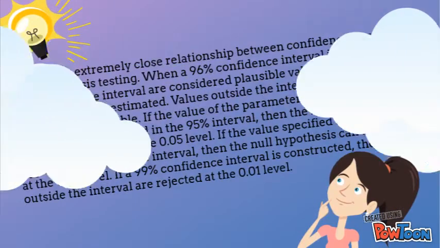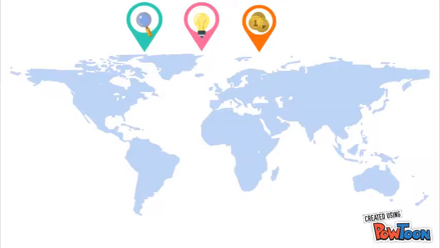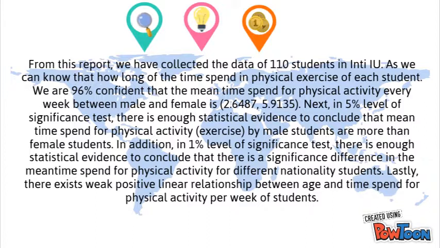And for part E, there is an extremely close relationship between confidence interval and hypothesis testing. With different confidence intervals, we'll have different values for the parameter being estimated. From this report, we have collected the data of 110 students in NDIU, so we can know how long of the time is spent in physical exercise by each student.